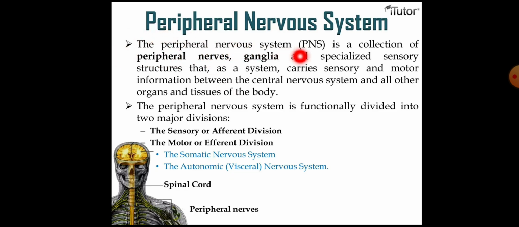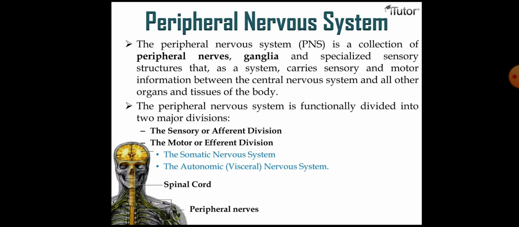The peripheral nervous system, that is PNS, is a collection of peripheral nerves, glia and specialized sensory structures that as a system carries sensory and motor information between the central nervous system and all the other organs and tissues of the body.